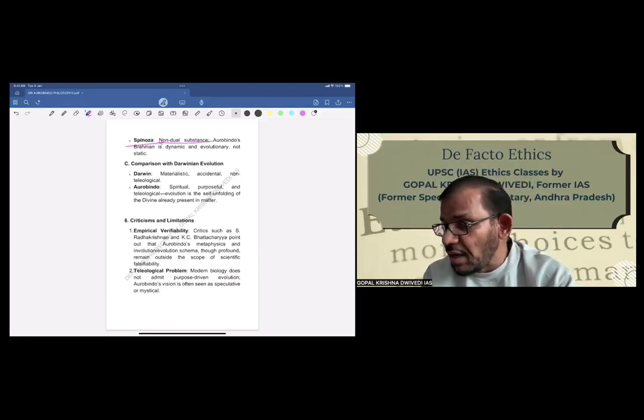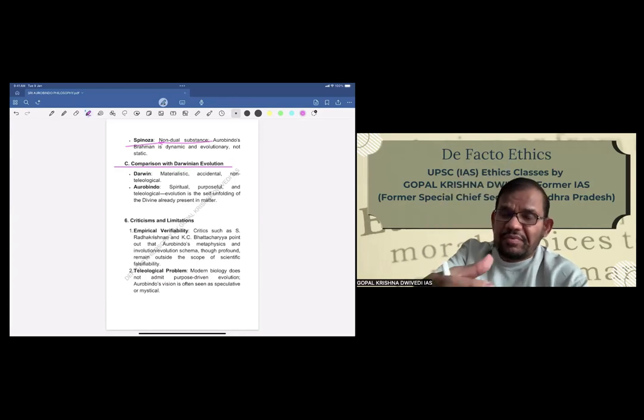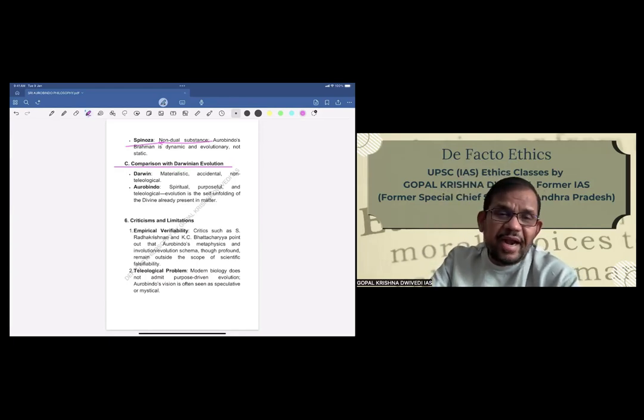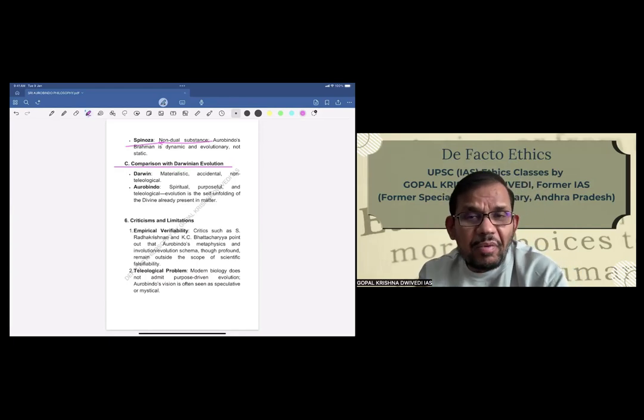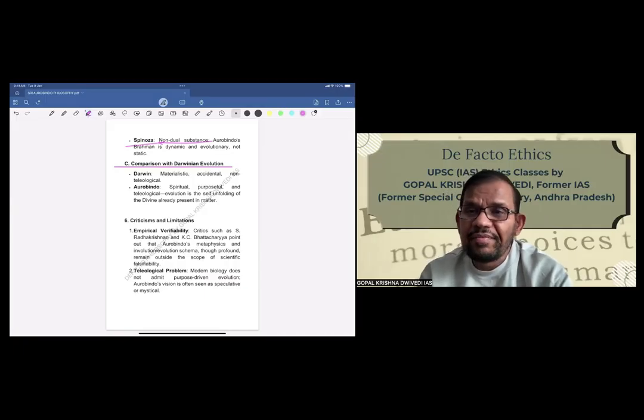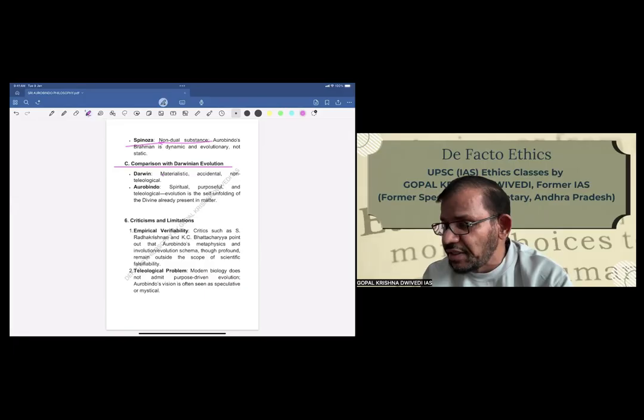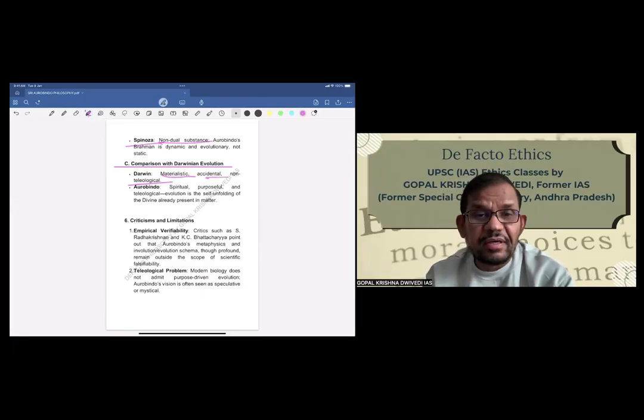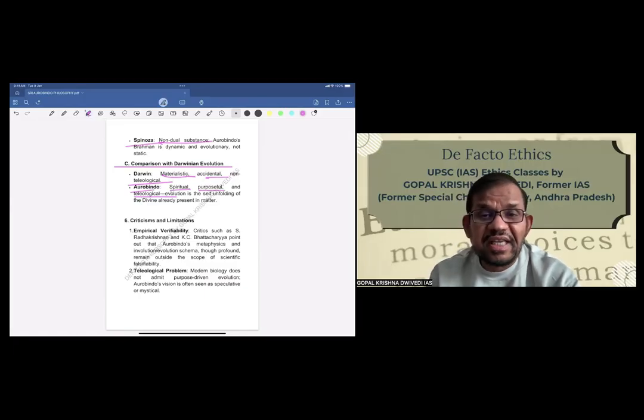Then comparison with Darwinian evolution, because from all these philosophers and thinkers, some or the other thing has been borrowed by Aurobindo. Darwin's evolution is materialistic, accidental, and non-teleological. Aurobindo's evolution is spiritual, purposeful, and teleological. Evolution is the self-unfolding of the divine already present in matter.